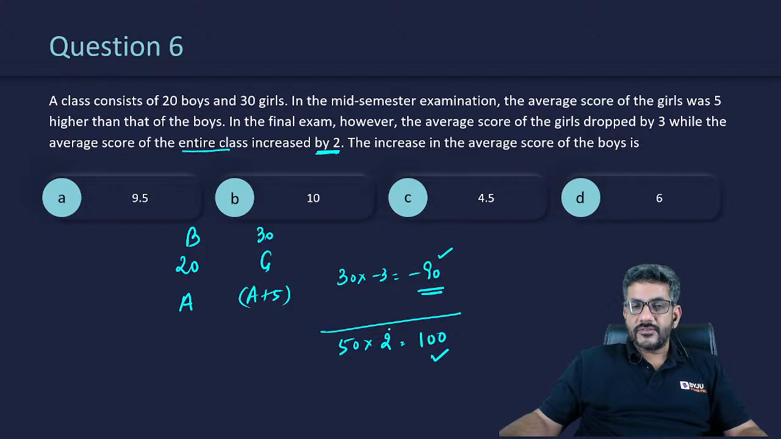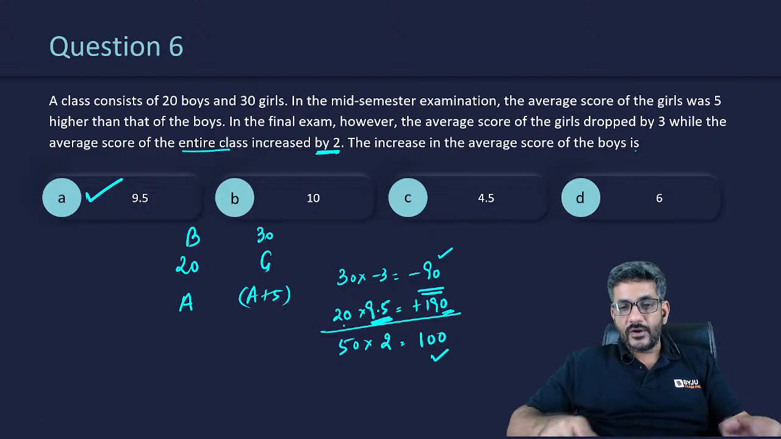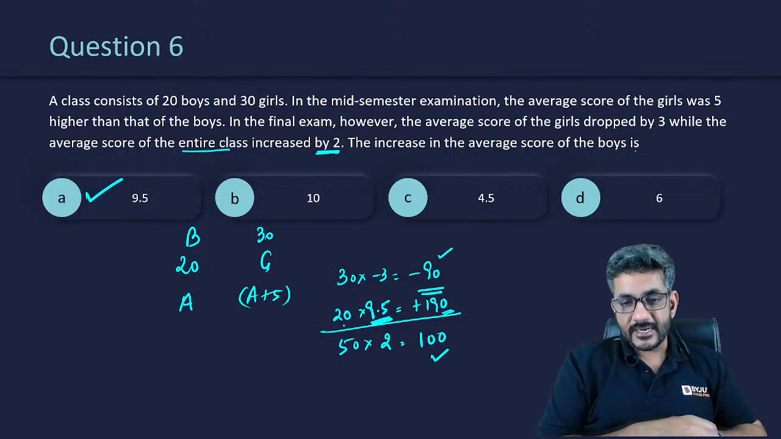In girls, there is a decrease of 90. Still, there is an increase of 100. So can I say in boys, there must have been an increase of 190, such that 190 minus 90 becomes 100. So among the boys, there is an overall increase of 190. And how many boys are there? 20 boys. If in 20 boys there is an increase of 190, the per person increase is 190 by 20, which is 9.5. And that's exactly what is being asked, the increase in the average score of the boys. So the increase in the average score of boys is 9.5. So A option is the correct answer.